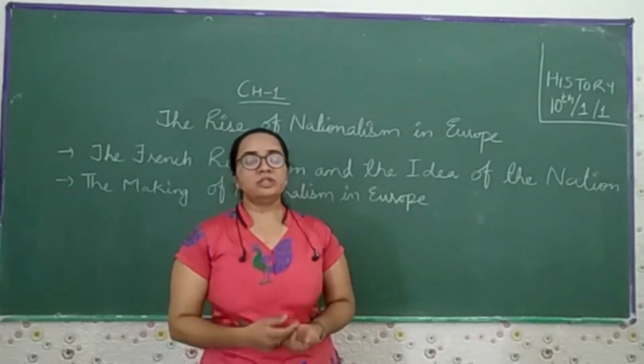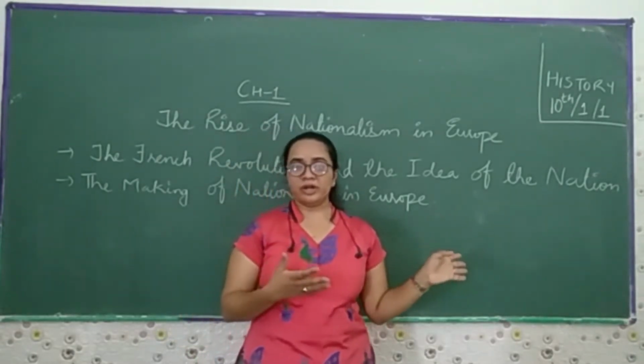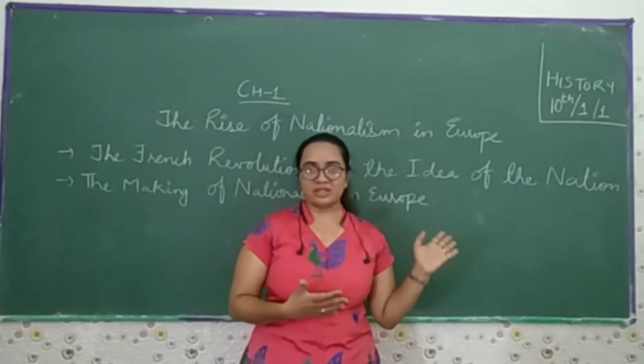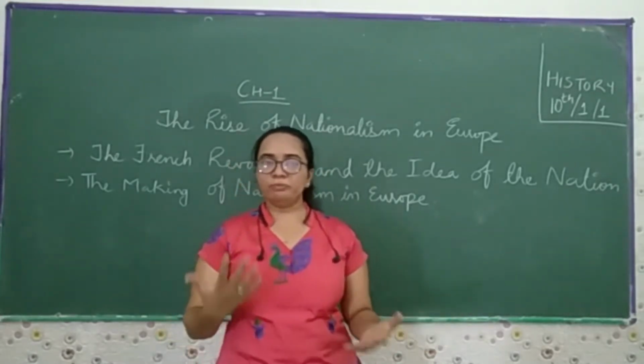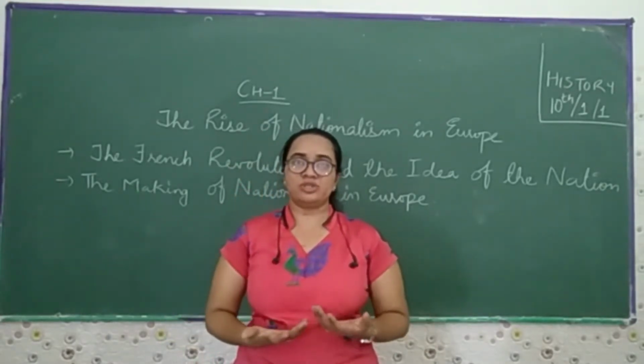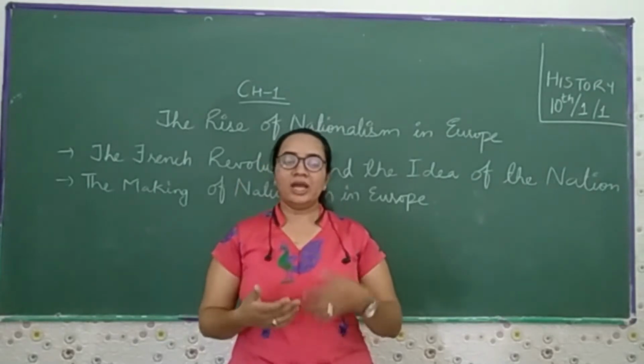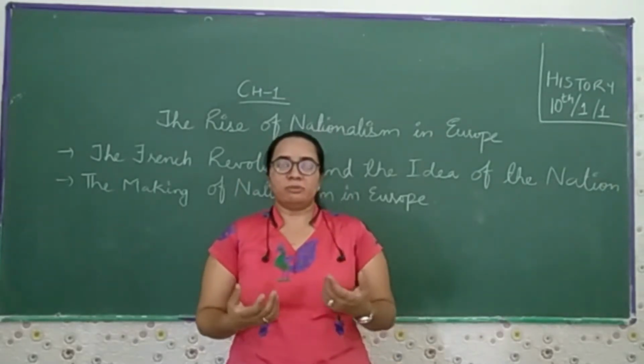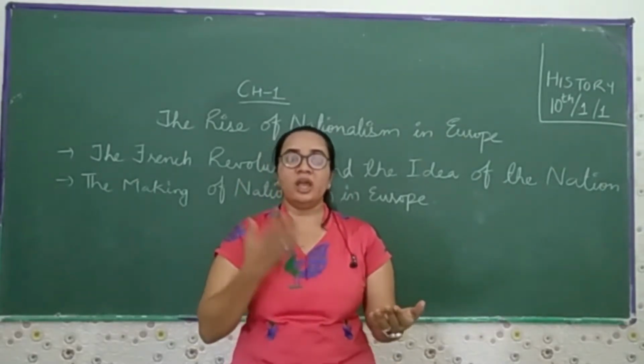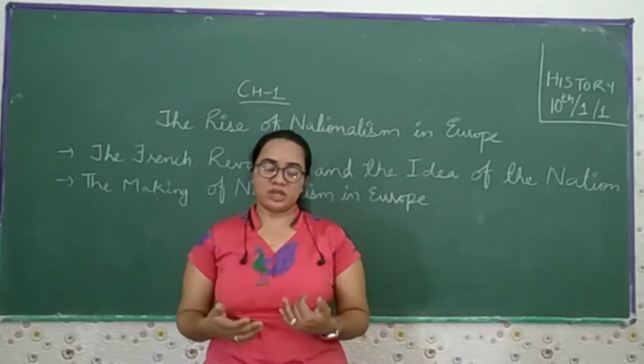First we start with the French Revolution, which you have already read in the previous class, Class 9. How the people started the revolution against the royalty, because most of the tax was levied on the third estate rather than the first or second estate.